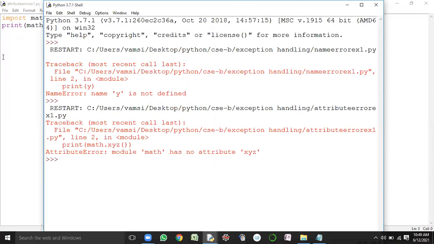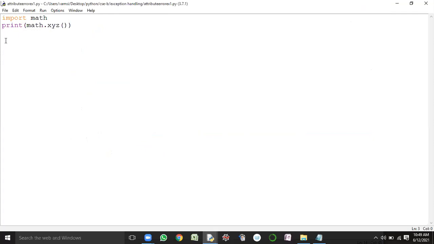Let us suppose I'm trying to access a variable like x. Okay, so let us consider x here. Now I am writing math.x. Do we have an x variable defined inside of the math module? Please respond.